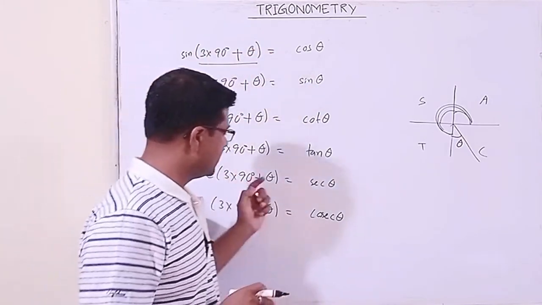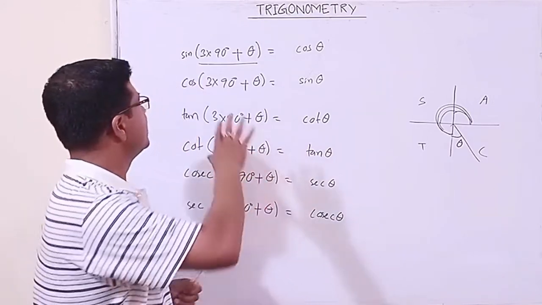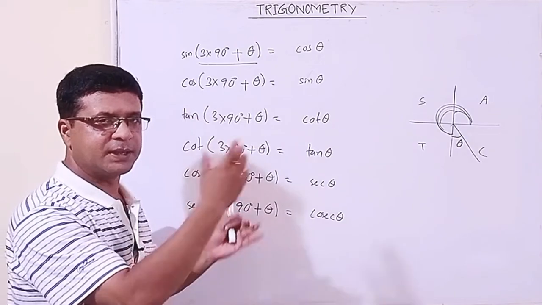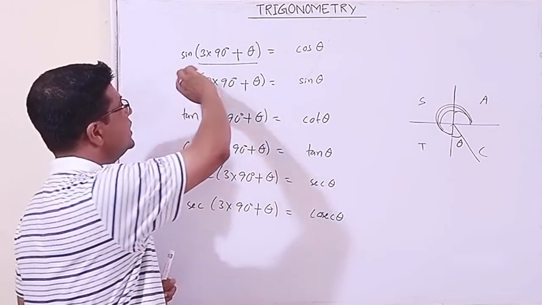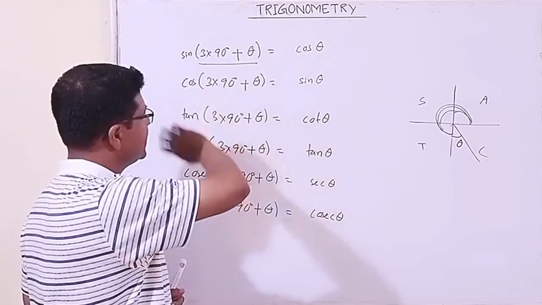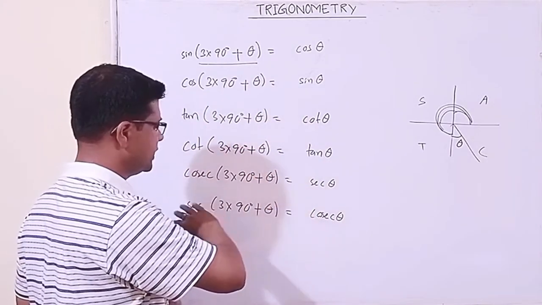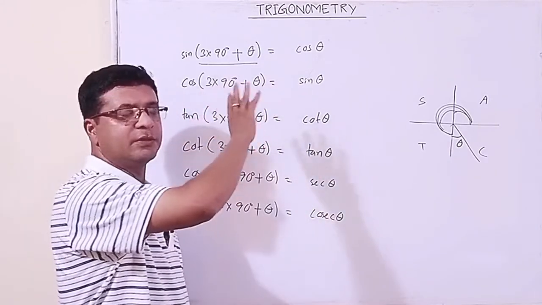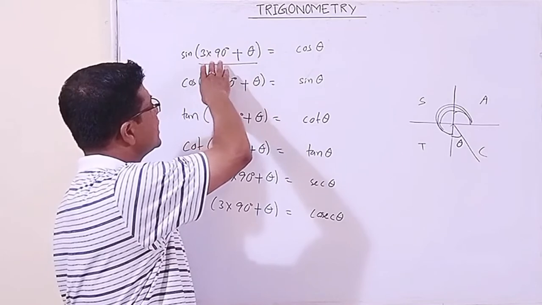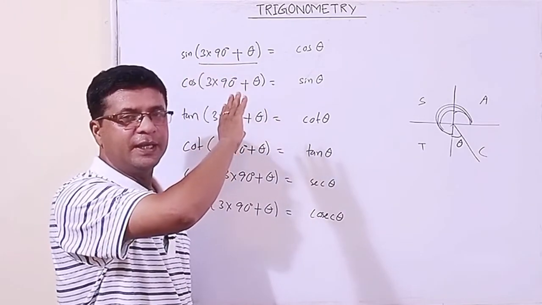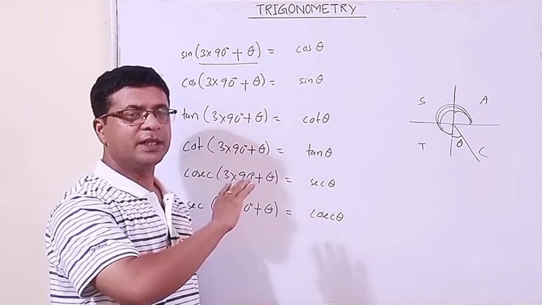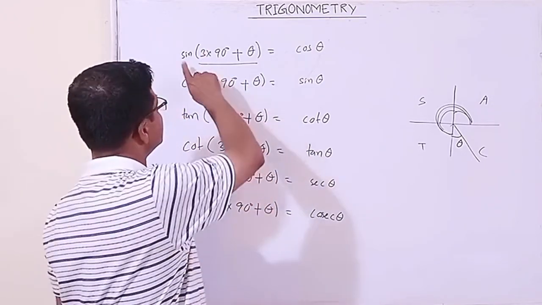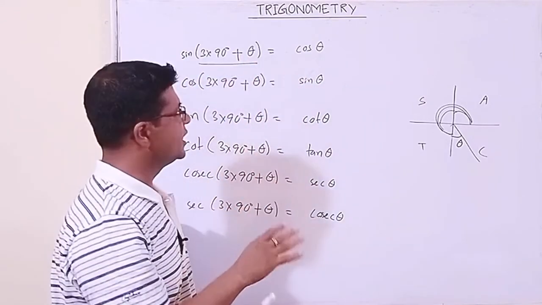Again, I must say that if the angle is in this format, odd multiple of 90 degree plus theta or minus theta, what will you do? You interchange sine to cos, cos to sine, tan to cot, cot to tan, cosec to sec, sec to cosec. Then you will go for the sign. There are two steps. At first interchange. When will you interchange? If the angle is odd multiple of 90 plus theta or minus theta. If there is even multiple of 90 degree, then we will not change. The ratio remains the same. We will discuss that in the later part.